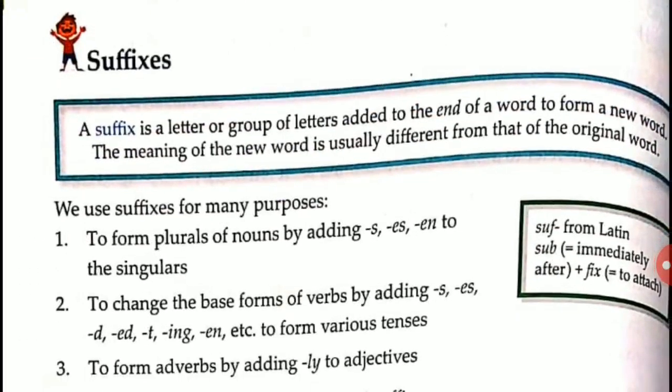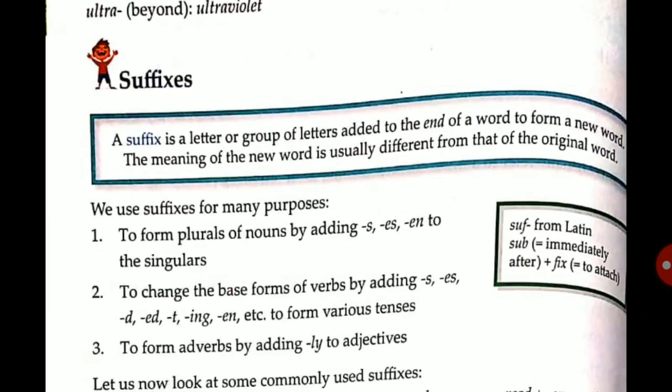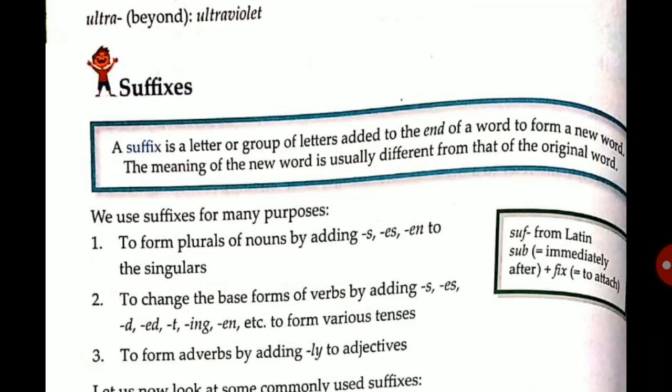A suffix is a letter or a group of letters added to the end of a word to form a new word. The meaning of the new word is usually different from that of the original. It is the same as with a prefix: when we add prefixes to the beginning of a word, it changes the complete meaning of the new word. Same with a suffix: when we add suffixes at the end of the word, the meaning of the new word is totally different from the original word. You understood now what I explained about prefixes.